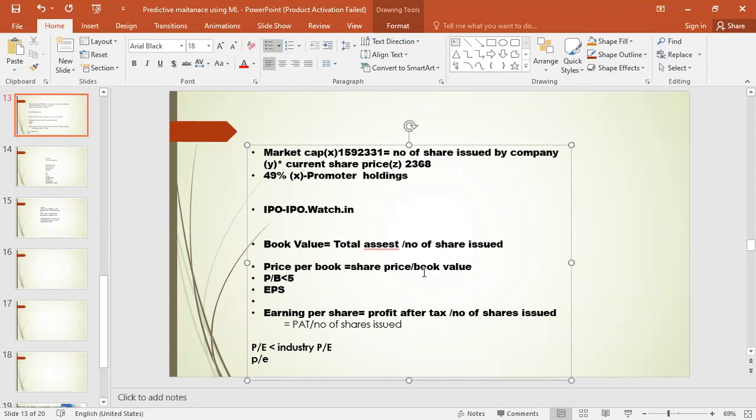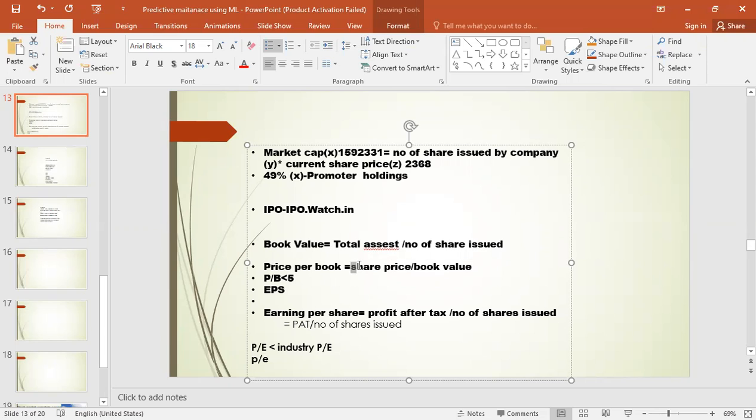Share price divided by book value. TCS is trading at around 2,300. So 2,300 divided by the book value. Book value of TCS is around 245. That is what we call P by B. B means book value, P means share price.